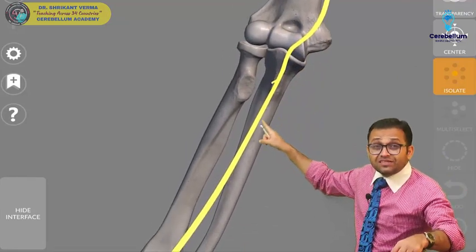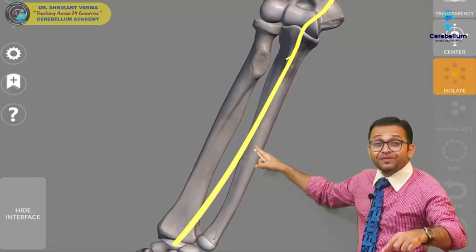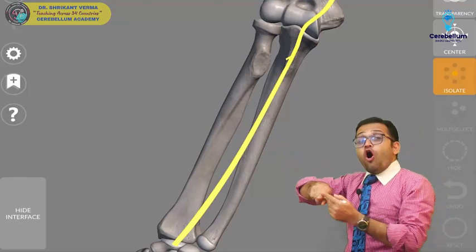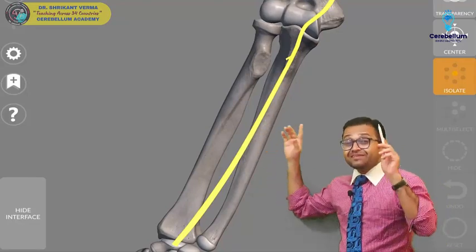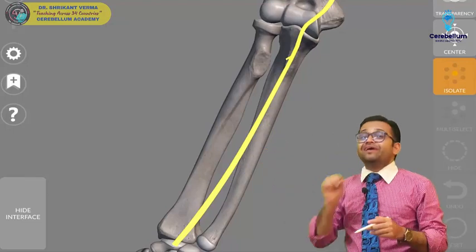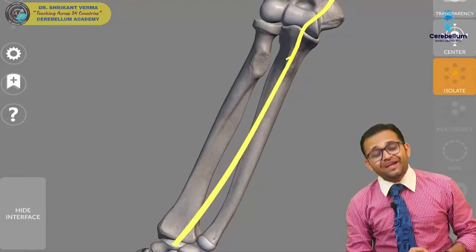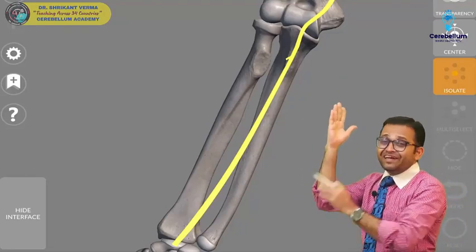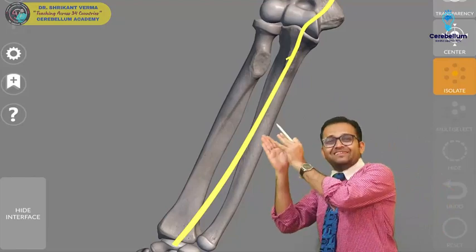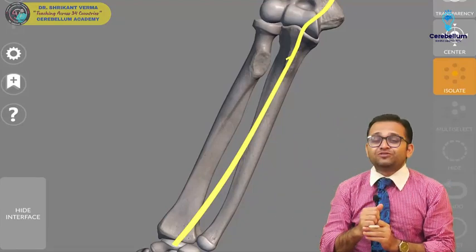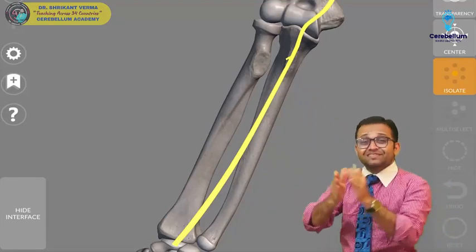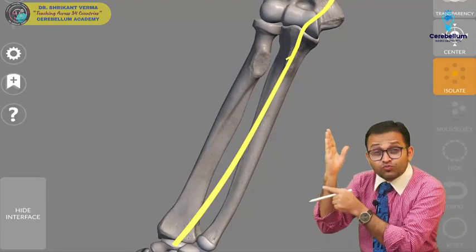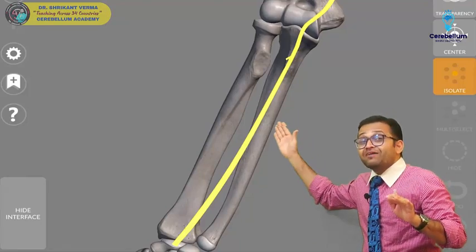Now it reaches the forearm. It is the main nerve of the anterior compartment of the forearm. Remember, all the muscles of the anterior compartment of the forearm are supplied by the median nerve except flexor carpi ulnaris and flexor digitorum profundus. Why? Because these muscles are on the medial side, and I told you that a river supplies the area where it flows. On the medial side there is the ulnar nerve, so the ulnar nerve will supply flexor carpi ulnaris and flexor digitorum profundus. All the remaining are supplied by the median nerve.